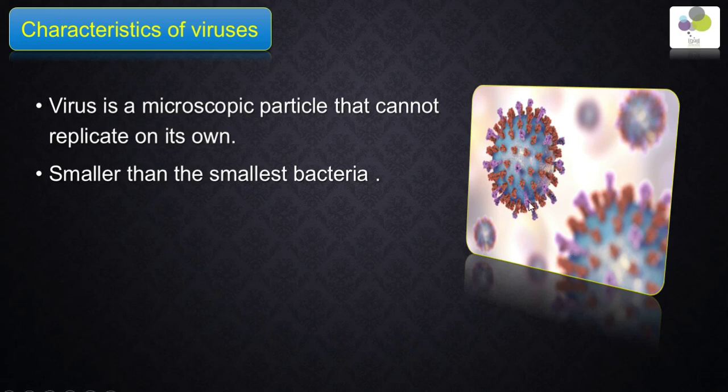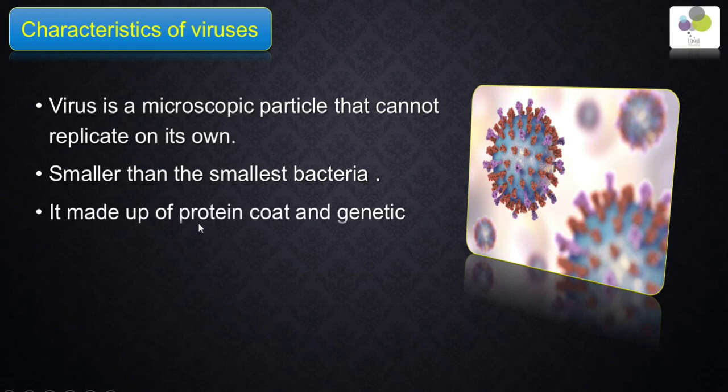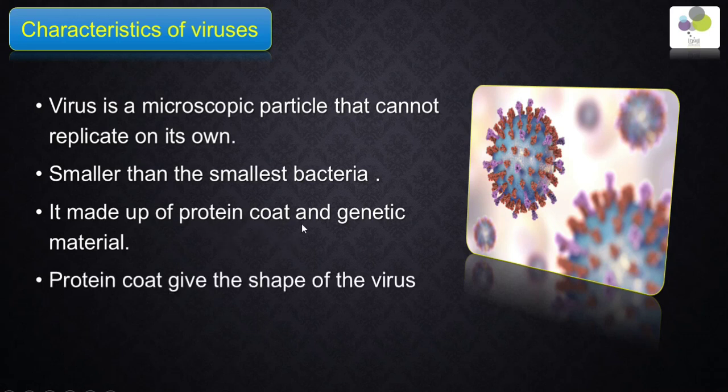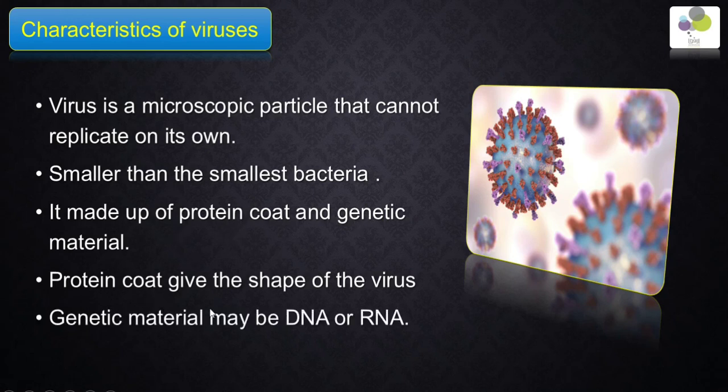What is the virus made up of, guys? The virus is made up of a protein coat and genetic material. The protein coat is like the cover for the virus that gives the virus its shape. And the genetic material, we know that genetic material is DNA, but the virus may contain DNA or RNA.